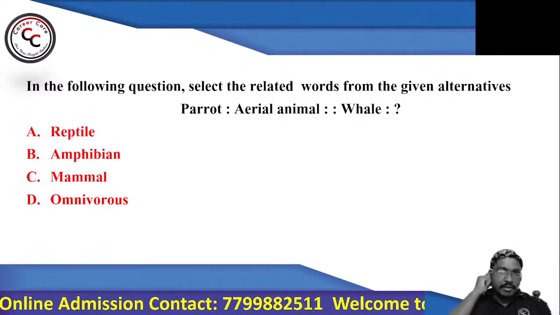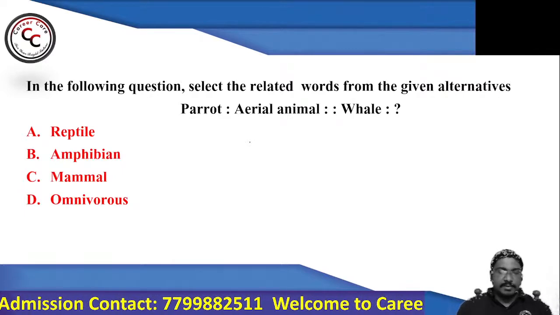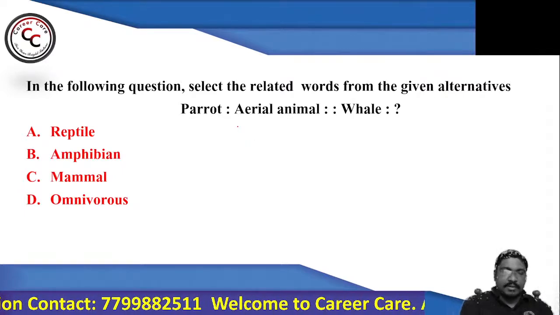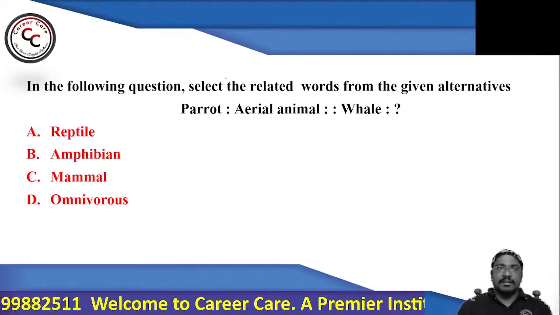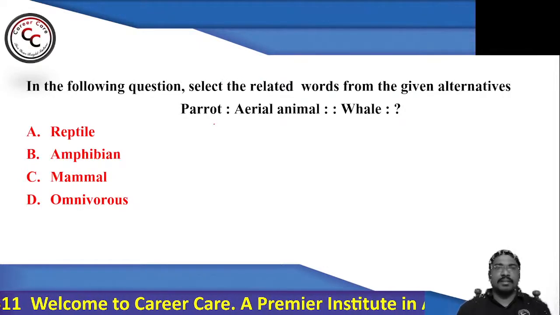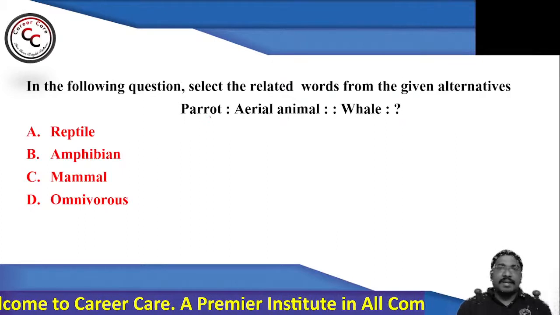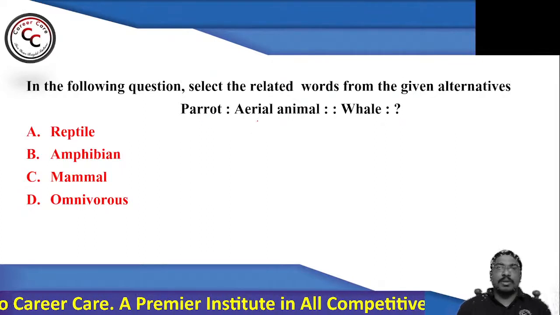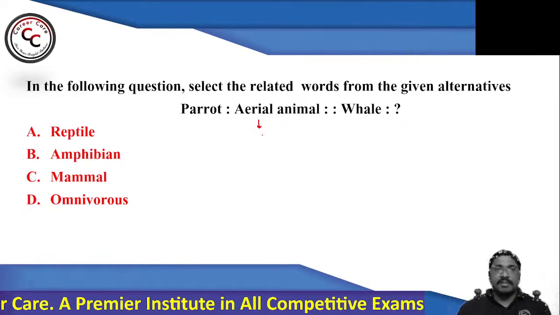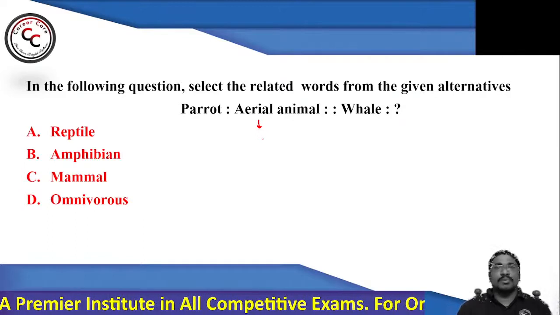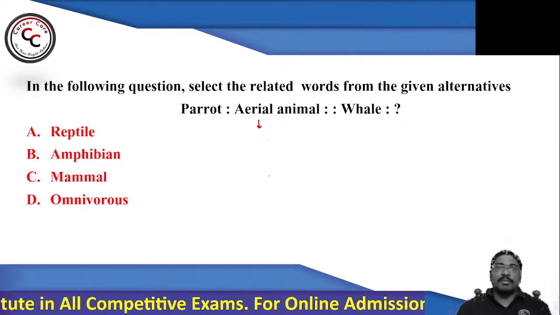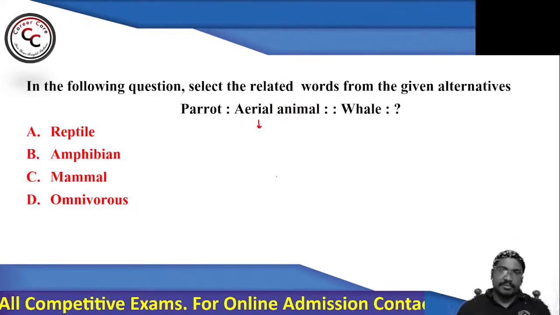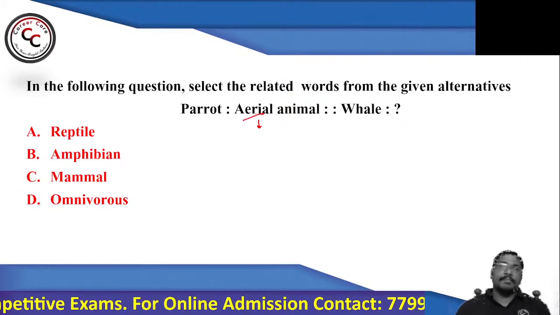This particular question is purely based on analogy, specifically word analogy. This question is related to animals. If you see, parrots are aerial animals. What do you mean by aerial animals? Animals which make use of air, which means they will be flying in the air. Those kinds of animals are called aerial animals.